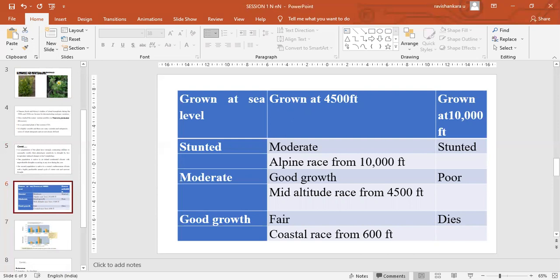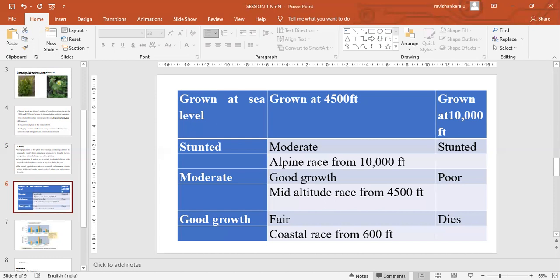And in this table we find the alpine race: three cuttings from the alpine race were grown at sea level, at 4,500 feet height, and also at 10,000 feet height. When this alpine race is grown at sea level, they showed stunted growth, and when grown at a height of 4,005, they showed moderate growth, and even beyond that height they showed stunted growth.